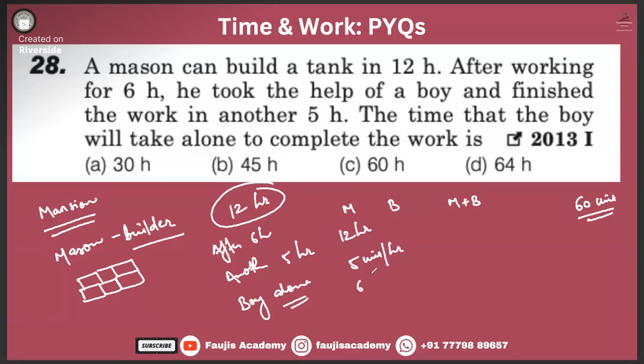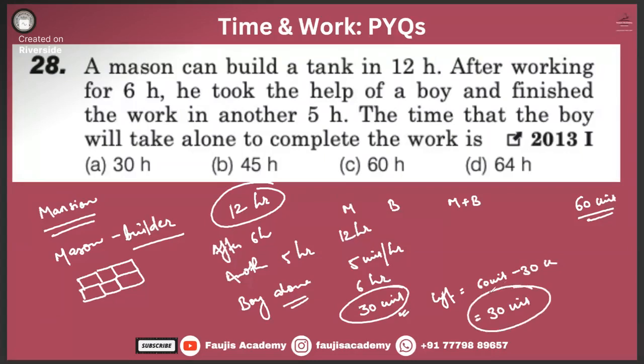And he works for 6 hours. That means he already completed 30 units. So how much is the leftover work? 60 units minus 30 units gives you 30 units.